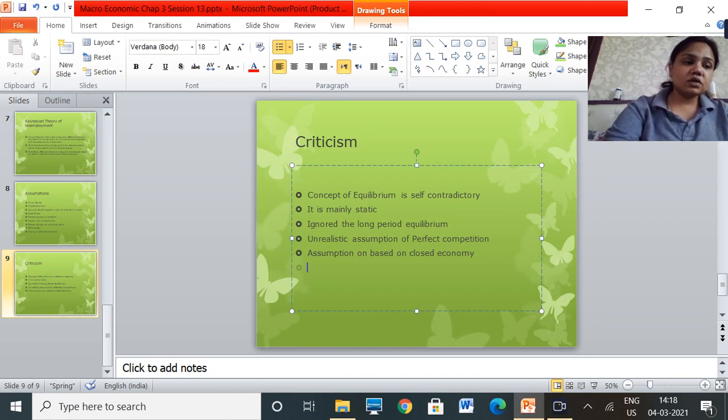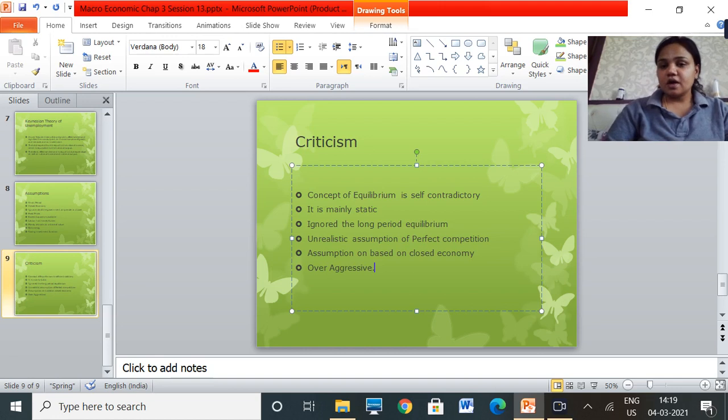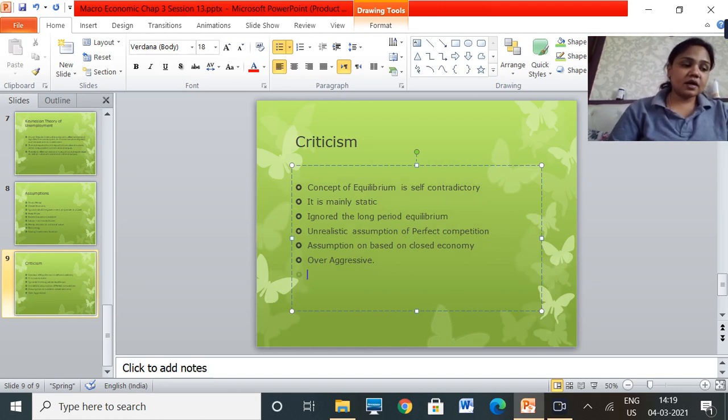Next, the theory is over aggressive, as in it criticizes JB Say's theory and proposes its own theory, but its own theory also has many drawbacks. And another is that it ignores cost push inflation.